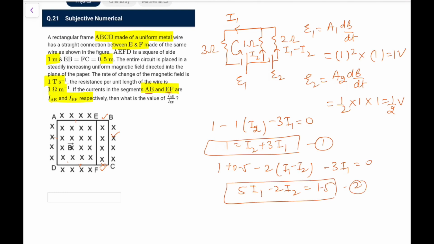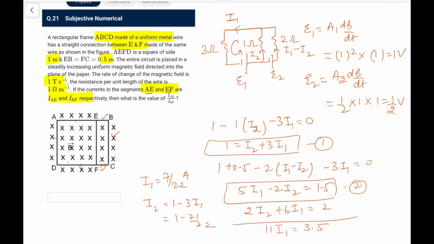Now multiply the first by 2, and it will become 2I2 plus 6I1 equals 2. Now add them, and I will get 11I1 equals 3.5, so I1 value comes out as 7 by 22. Now what is I2? I2 would be 1 minus 3I1, that is 1 minus 21 by 22, that is 1 by 22 amperes. So what is I1 by I2?